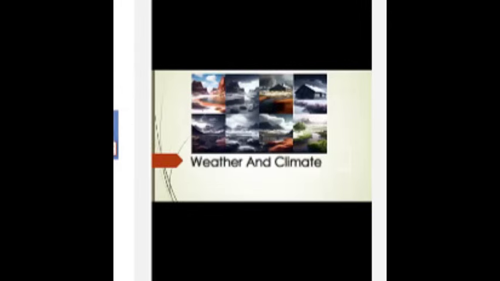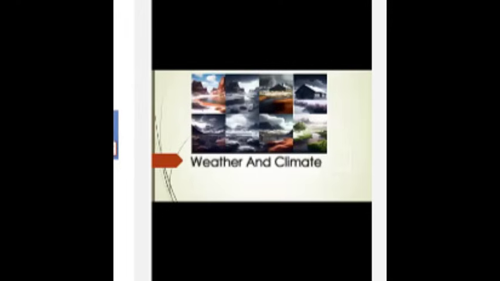How are climate zones determined by the factors? Climate zones are regions of the Earth that have similar climate patterns based on factors such as temperature and precipitation. There are several different ways to classify climate zones, but one of the most widely used is the Köppen climate classification system. The Köppen system categorizes climates into 5 main groups.